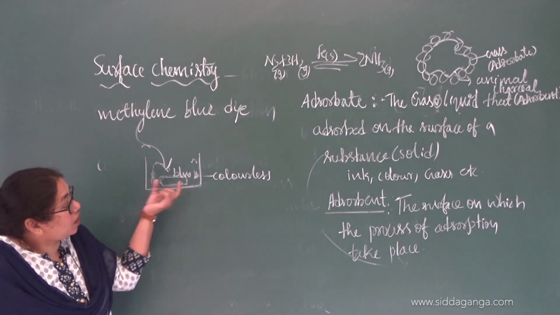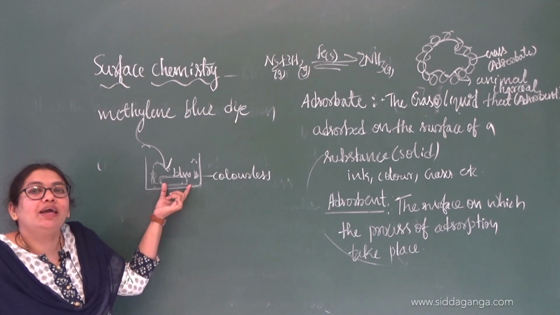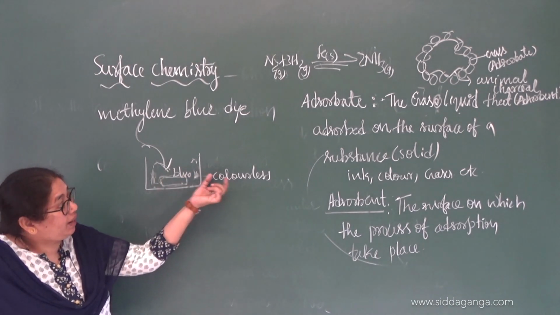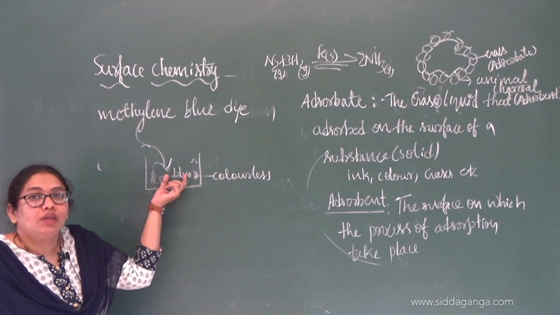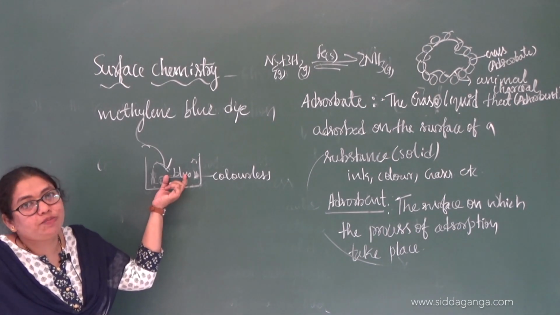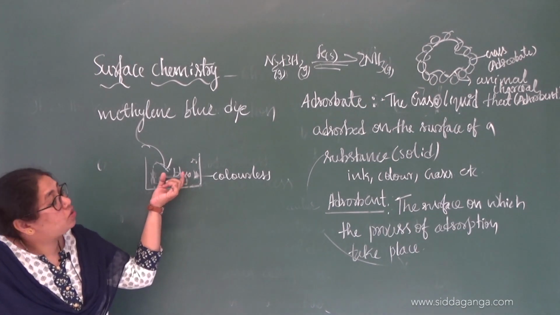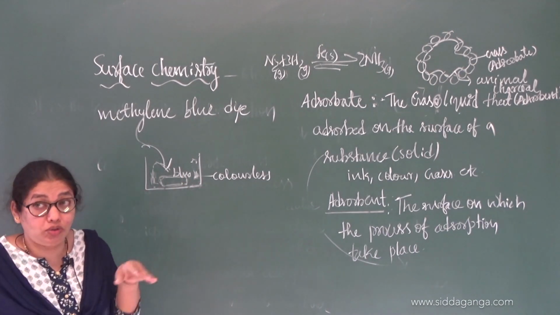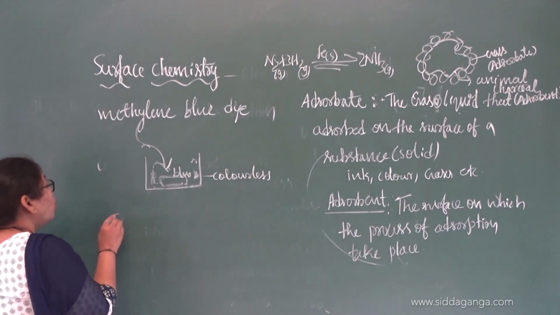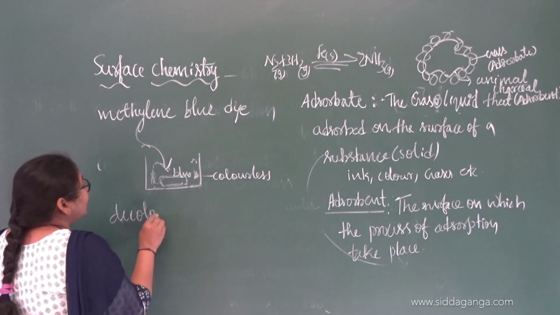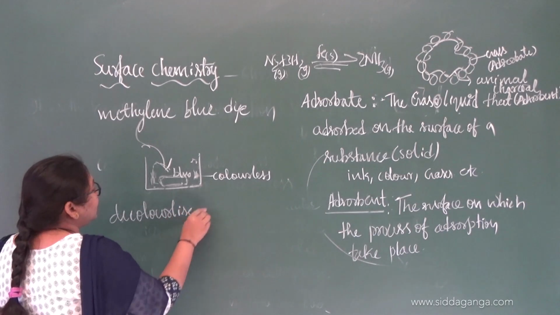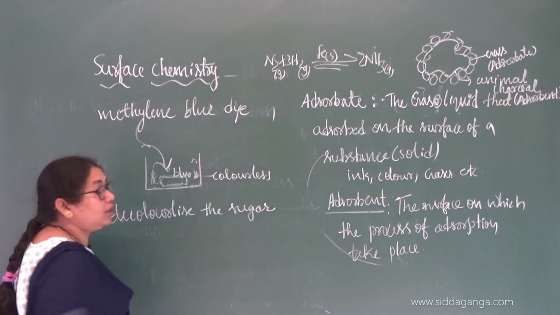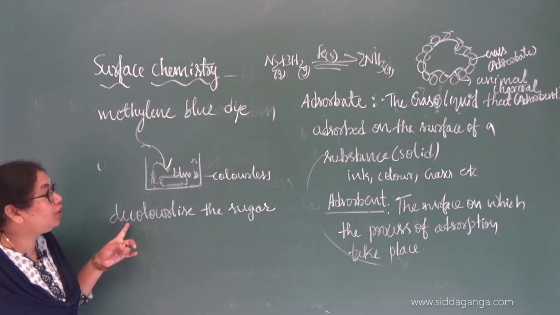So which is the adsorbent here? The adsorbent is again your animal charcoal. Which is the adsorbate? That is the dye, the color, which has been adsorbed. Likewise you can have so many examples. This adsorption we can use to decolorize sugar. One more example: in order to decolorize the sugar you can use this.